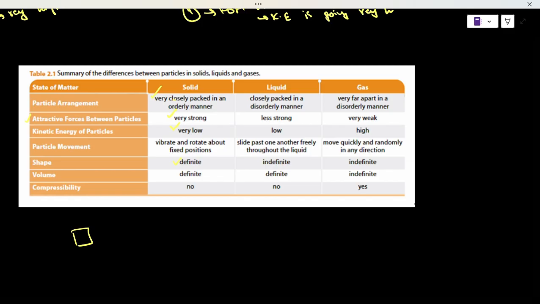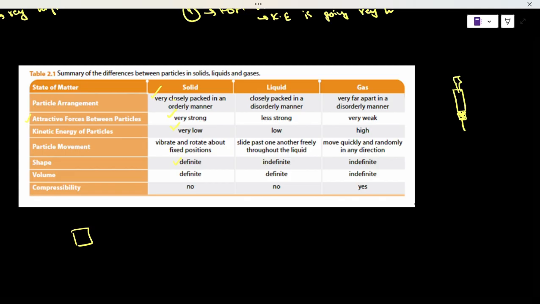So for anything that is solid, let's say for example you have a syringe. I draw a very bad drawing, by the way. Let's just consider that syringe. And inside that syringe you have sand particles. Now, sand is solid. If you try to press it downwards, it's not going to go downwards. Why? Because a solid cannot be compressed.